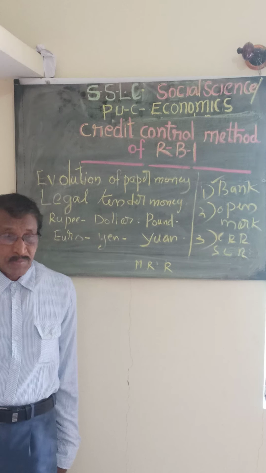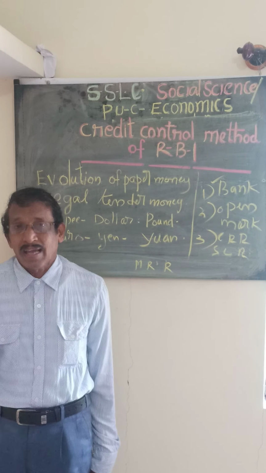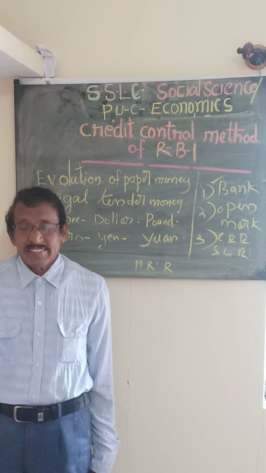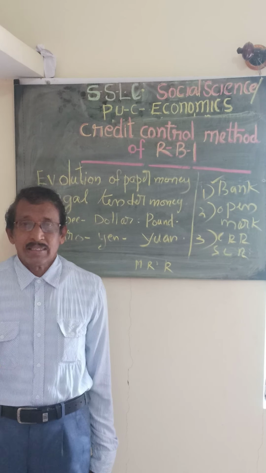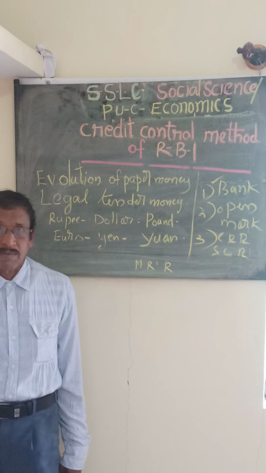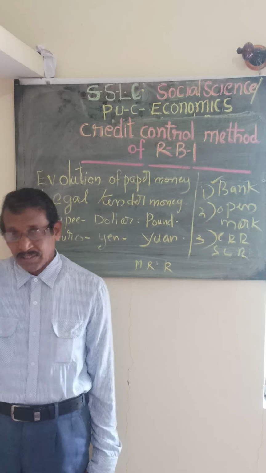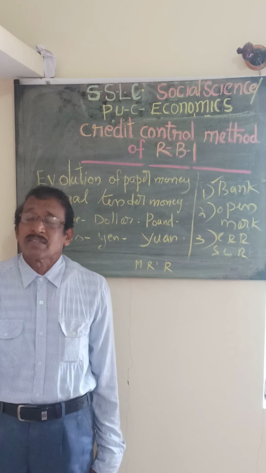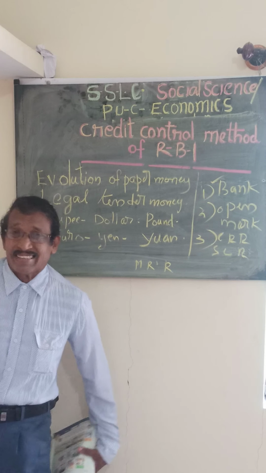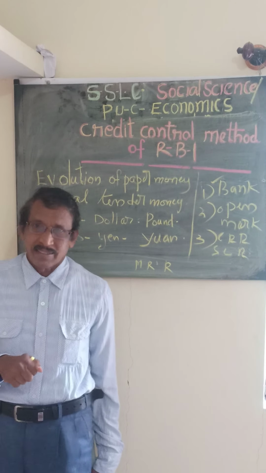Next one is SLR, the statutory liquidity ratio. It means that every commercial bank should keep a certain amount of their total deposits in the bank itself, in the form of gold, silver or other government securities. There may be some variation for these two items also. Sometimes the percentage which they should keep may be increased or decreased, depending upon the total volume of money supply in the country.